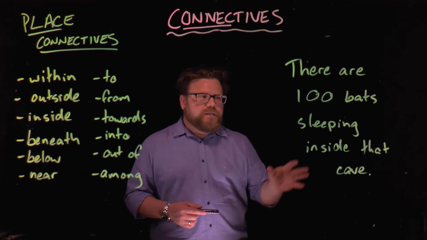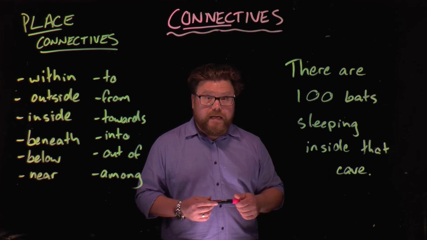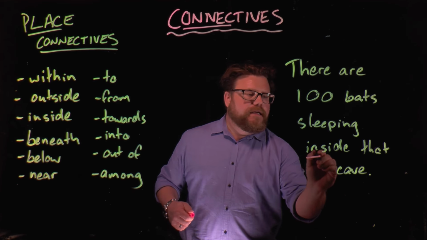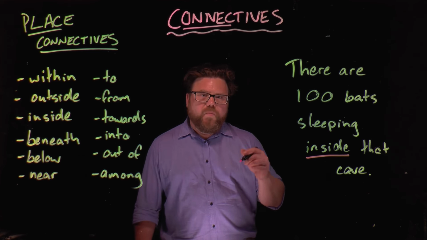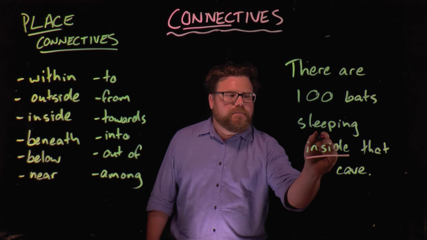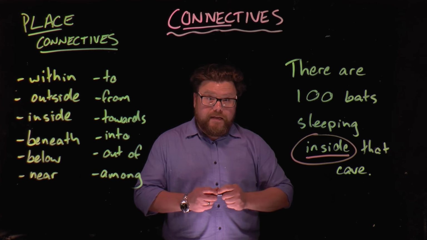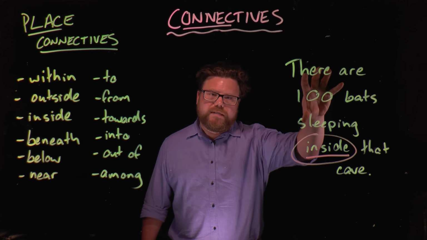For example, in this sentence here, it says there are 100 bats sleeping inside that cave. So the connective inside is telling us the place. There are 100 bats sleeping. Where are they sleeping? Well, this place connective tells us that they're sleeping inside that cave. So it's connecting the place to the rest of the sentence.